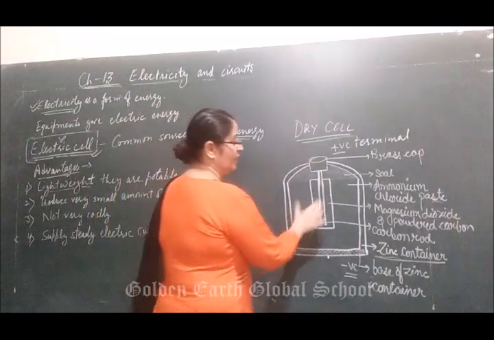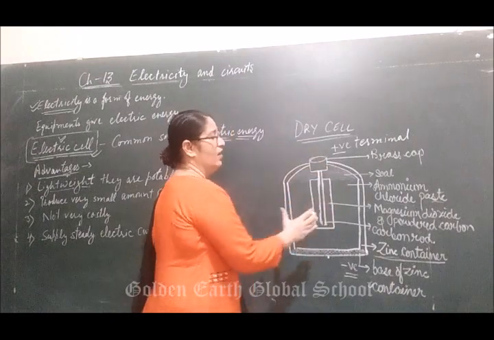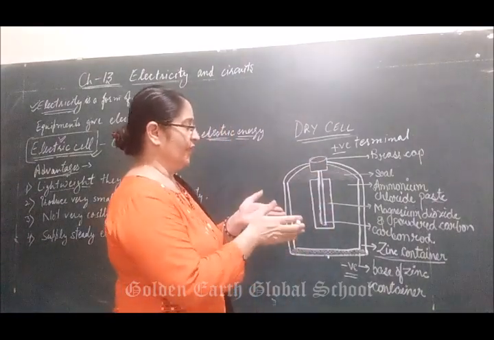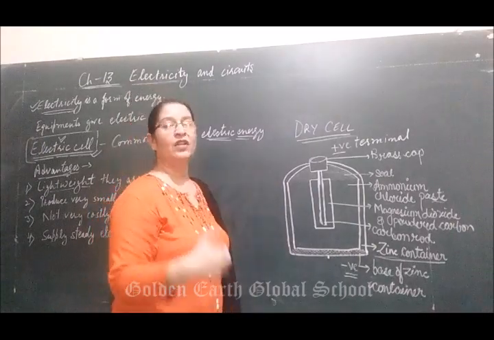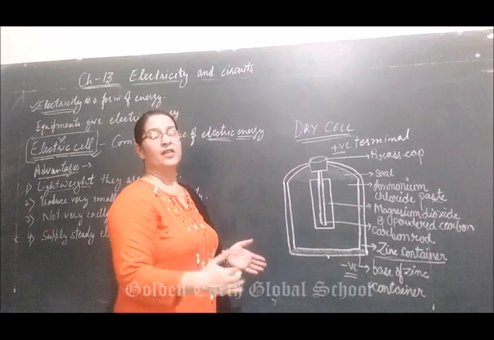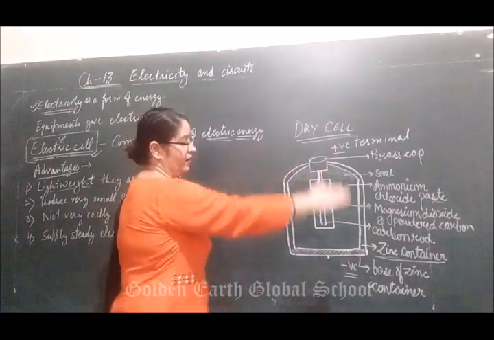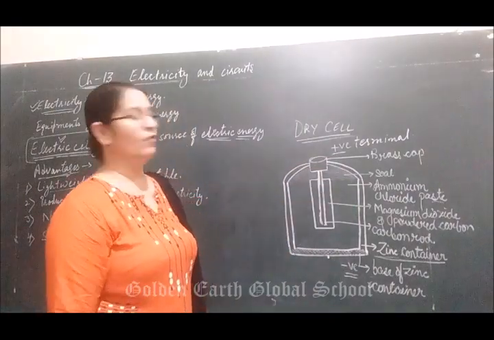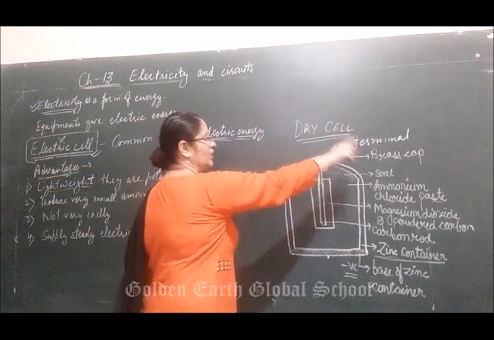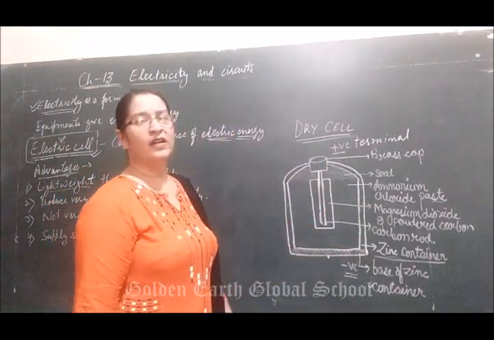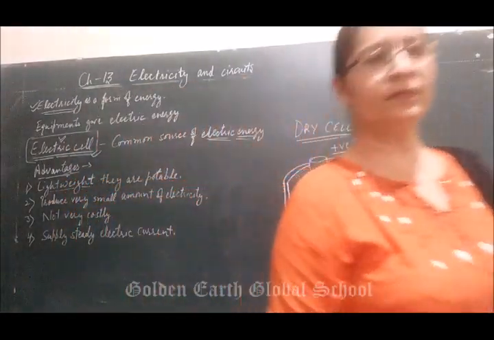How does the bulb start glowing? In the cell there are chemicals filled. When you switch on, these chemicals join together and chemical reactions start between them. With this chemical reaction, flow of ions takes place. When the ions start flowing, then current also starts flowing from one terminal towards the other, that is from the positive terminal towards the negative terminal. This is all about our dry cell.